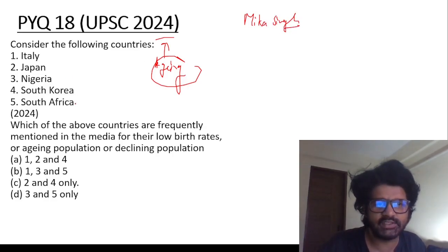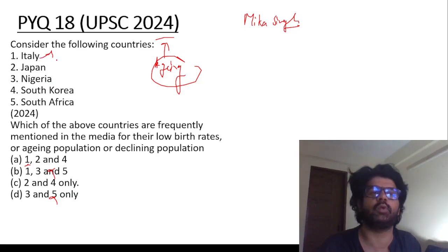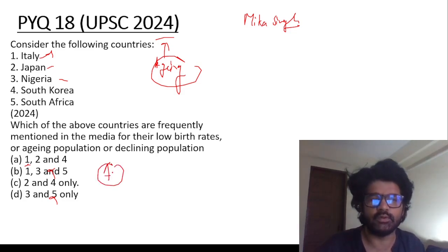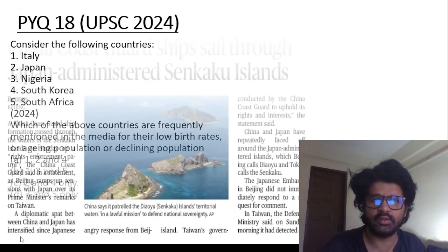Japan has an aging problem, that we have seen, so the second statement has to be there. You're left with A and C. Check the first one. I told you, Italy also has this problem. Italy, Japan, South Korea have it, while Nigeria and South Africa are producing kids, so there's no problem there. So the answer is A: 1, 2, and 4.